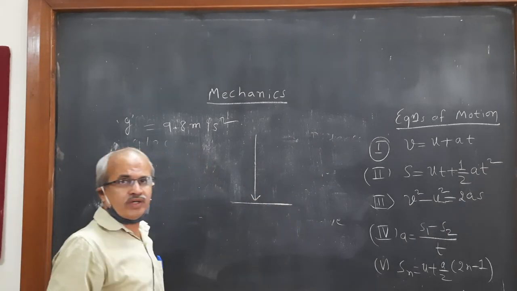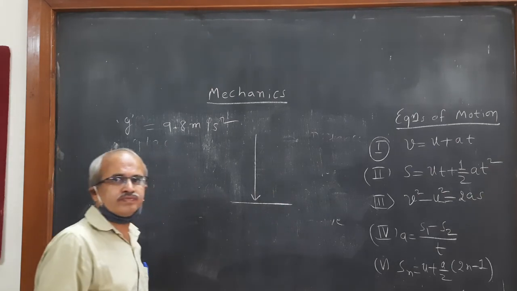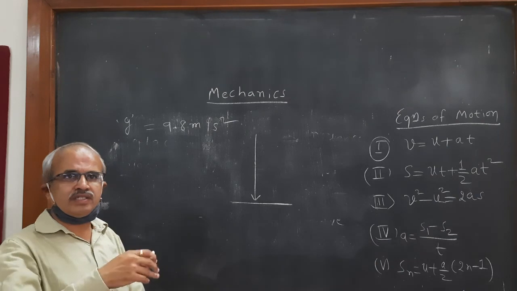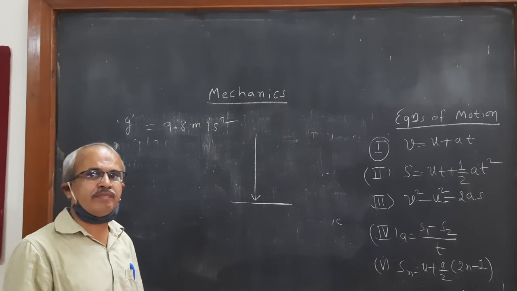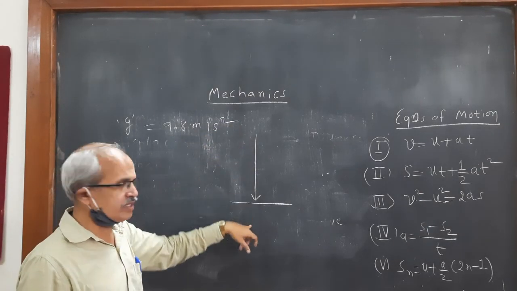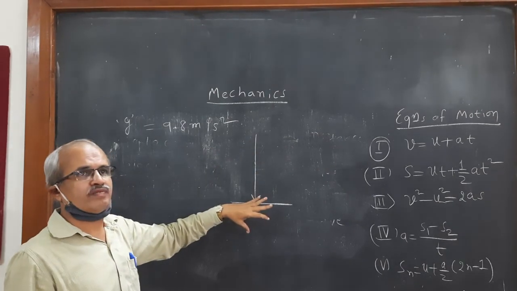Why? Because of gravitational attraction, the earth is just like a magnet, and therefore the object is attracted toward it and falls on the surface of the earth.